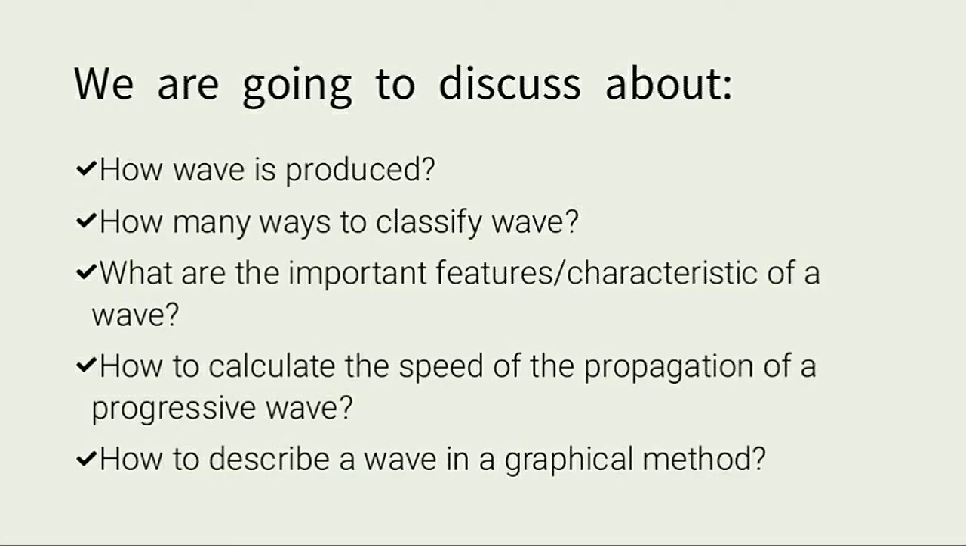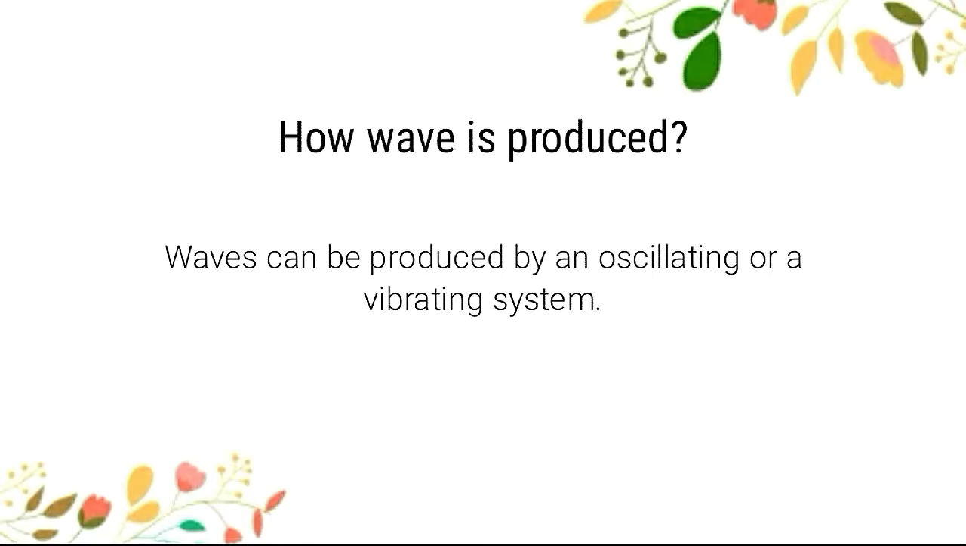We are going to discuss how wave is produced, how many ways to classify wave, what are the important features or characteristics of a wave, how to calculate the speed of the propagation of a progressive wave, and how to describe a wave in a graphical method. How is wave produced? Wave can be produced by an oscillating or a vibrating system.